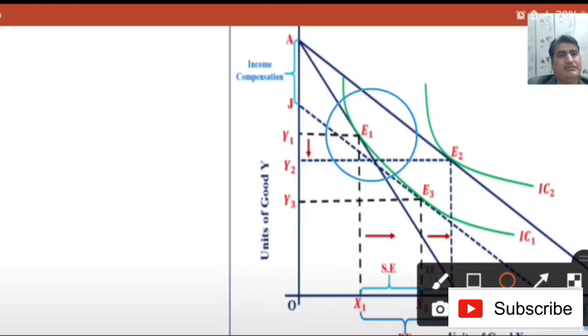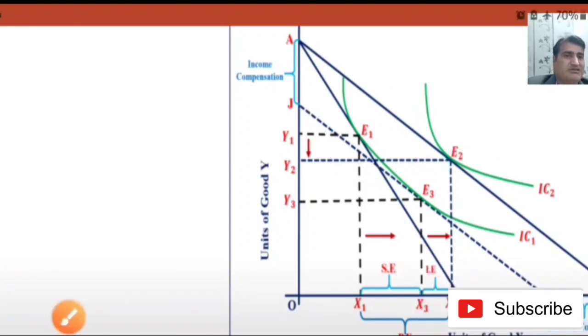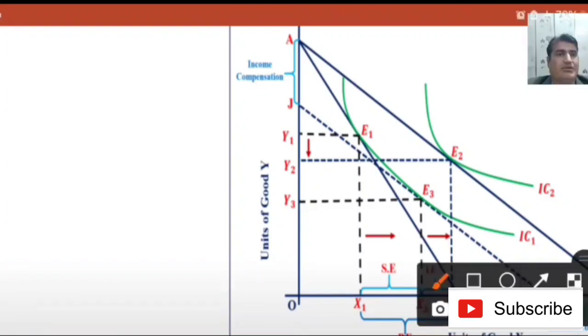Suppose the price of X decreases. Due to the decrease in price of X, the consumer reaches a new point of equilibrium, that is E2, and here the consumer substitutes X for Y. It means the consumer sacrifices or reduces his purchasing of Y in order to increase the commodity of X. So the consumer increases his purchases from X1 to X2, and the consumer is in equilibrium at point E2 here.